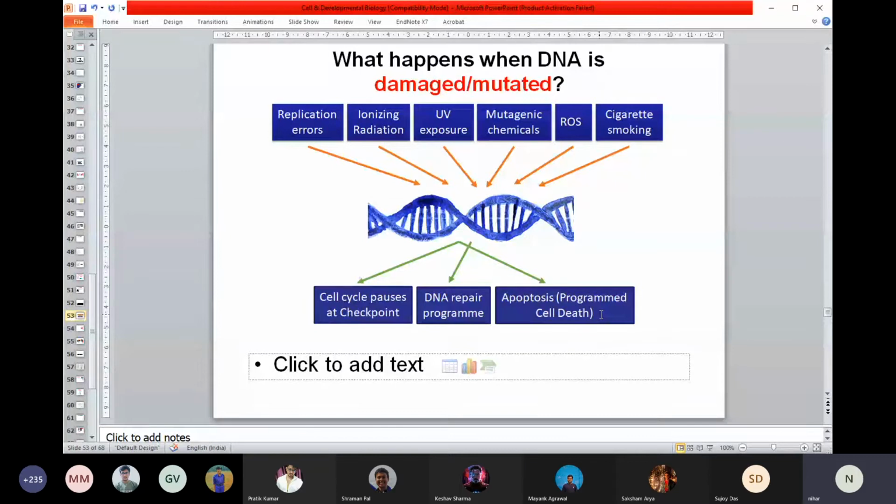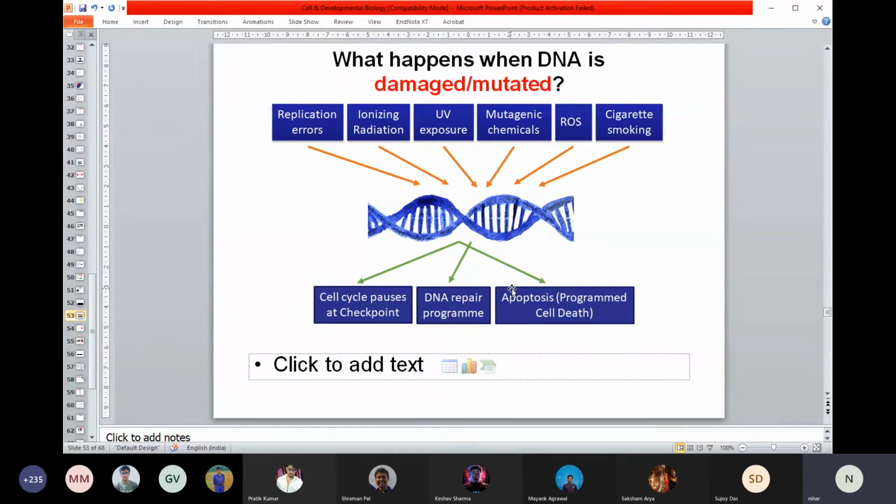If there is damage in your cell somewhere, even at this age, if your skin is exposed to some UV radiation and suddenly some DNA sequence has changed, then during cell division it will correct the errors. If it is not able to correct that, it will try not to divide, or it will remove that damaged cell. Three ways it can correct the problem.